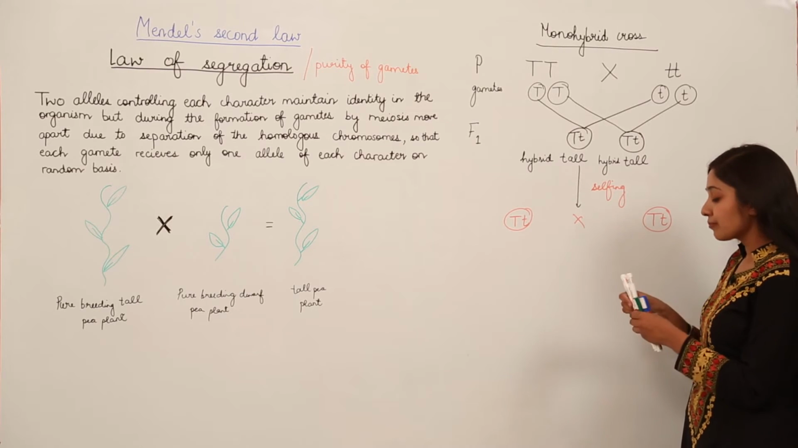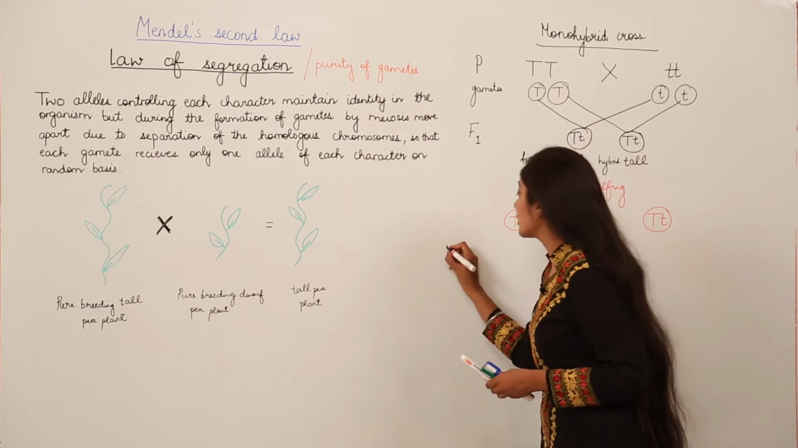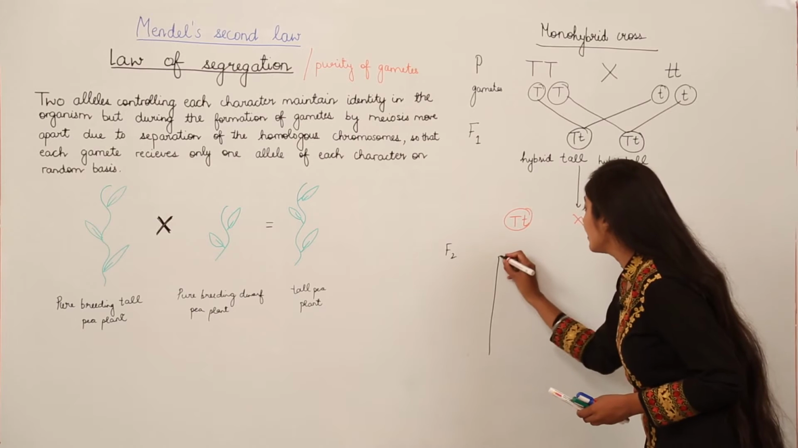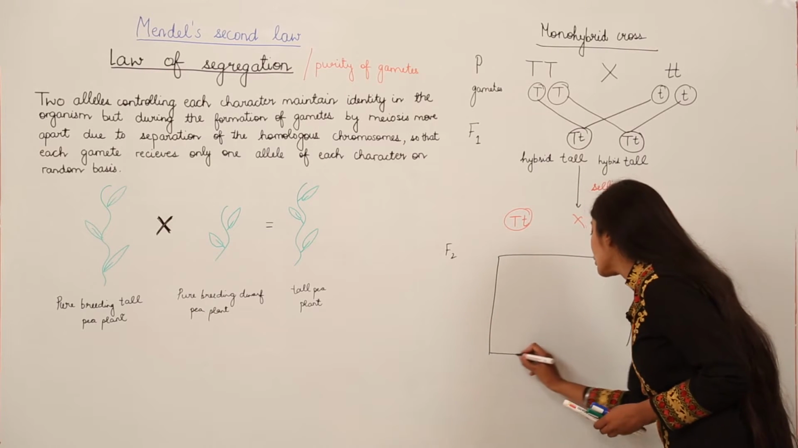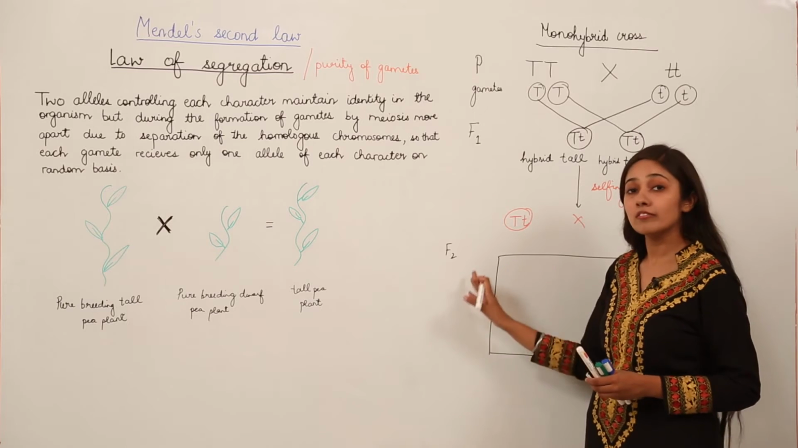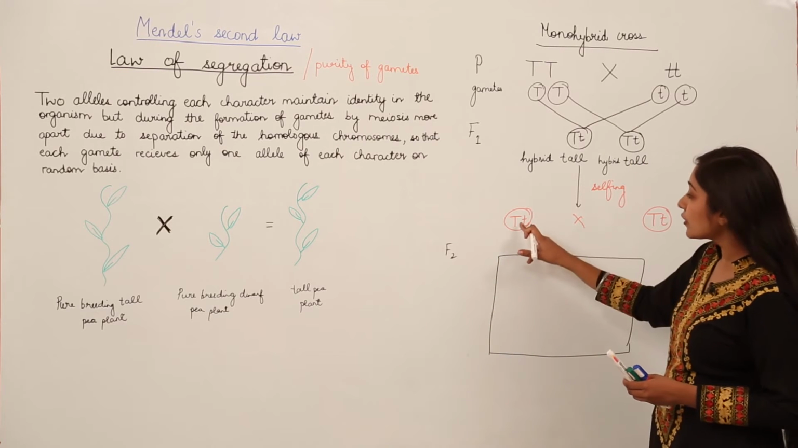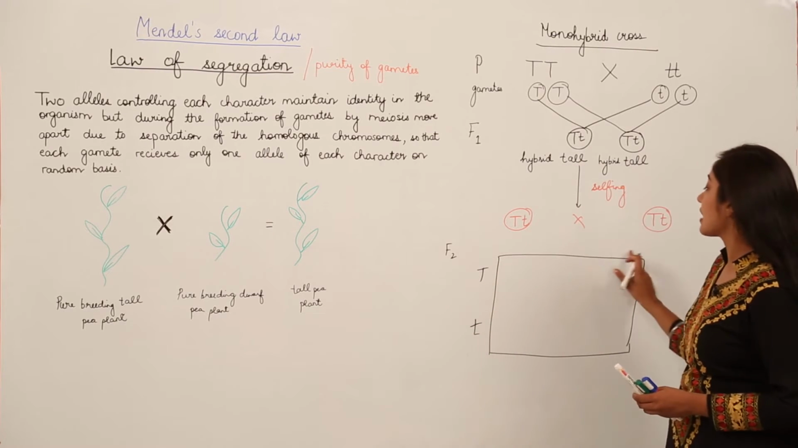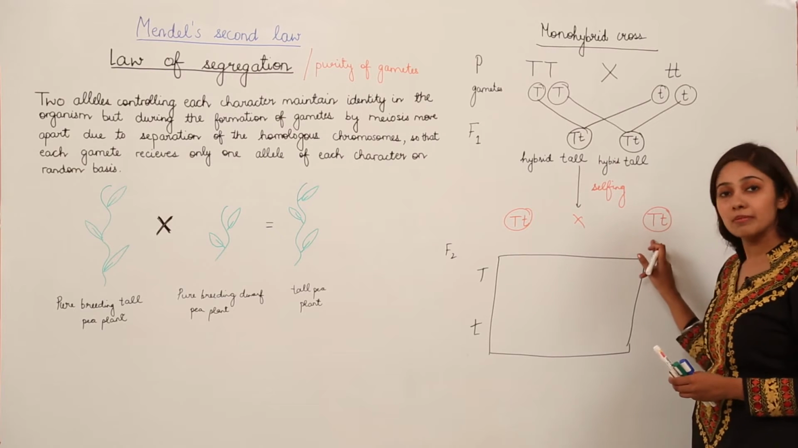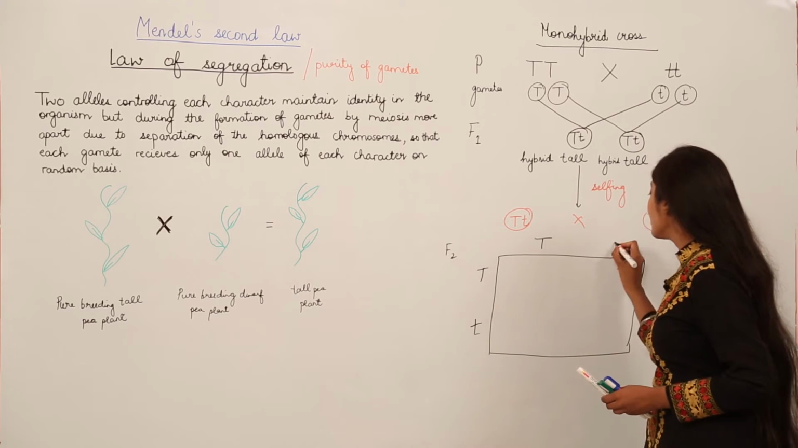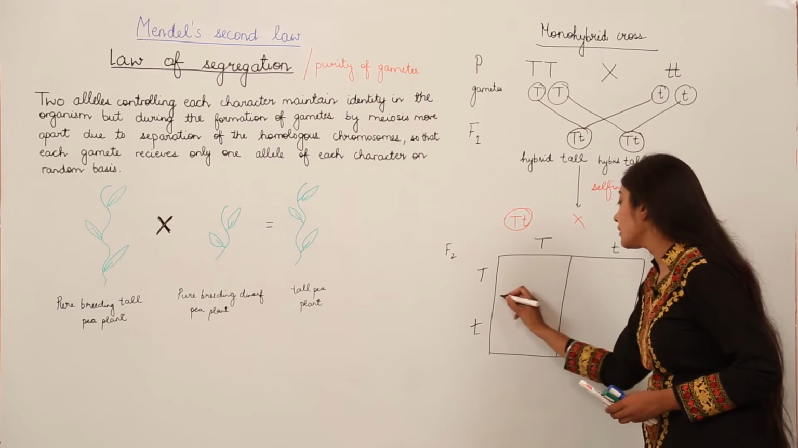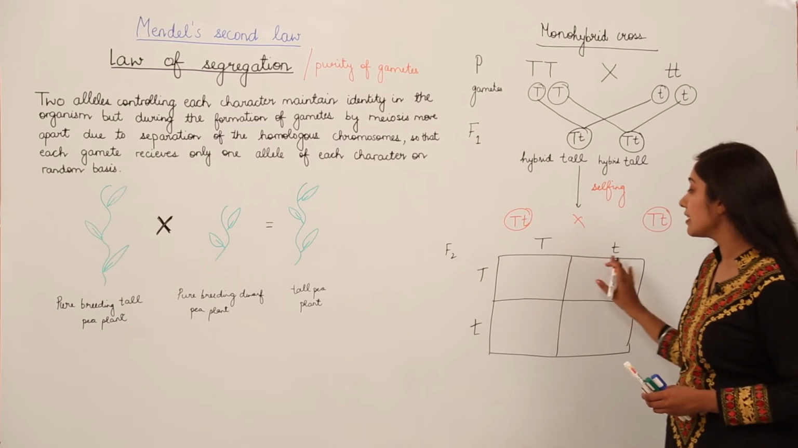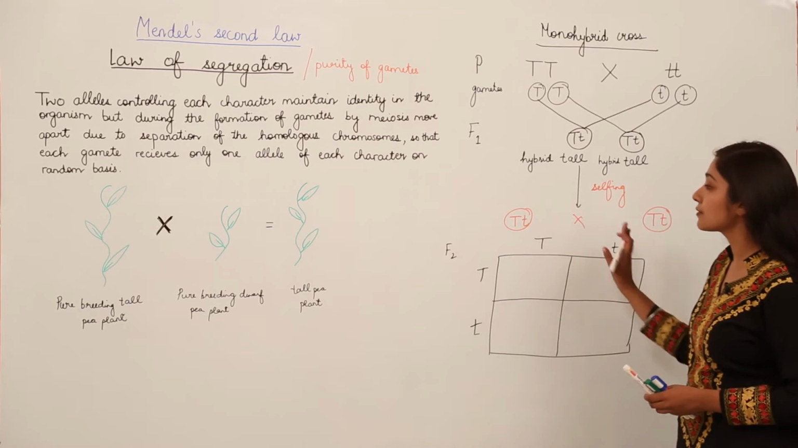So when we did selfing, what are we going to have in the F2 generation? We will write it in the form of a Punnett square. This idea was given by the scientist Punnett, in which on the left hand side we write the male gametes, capital T and a small t. And on the upper side we write the gametes from the female parent, again capital T and small t. This is how we make a Punnett square, and we work out the combinations of alleles.